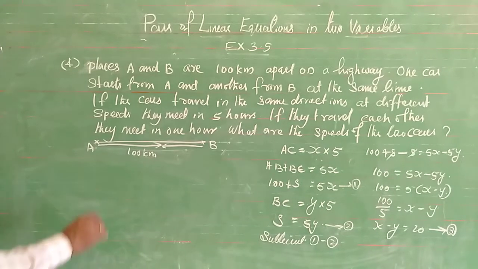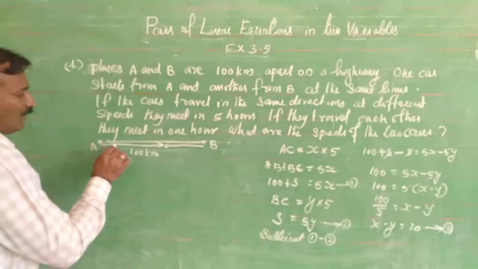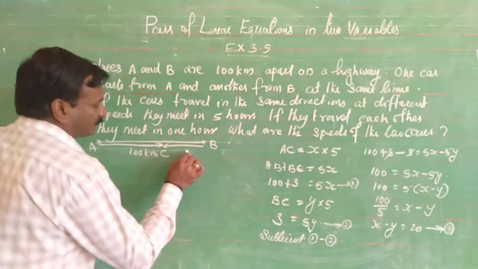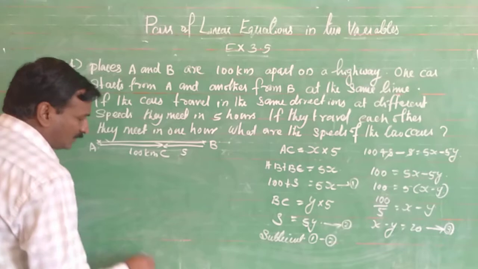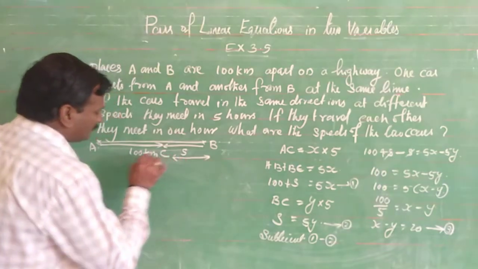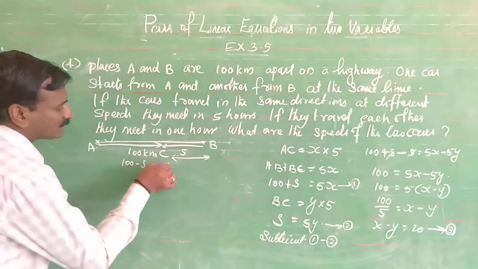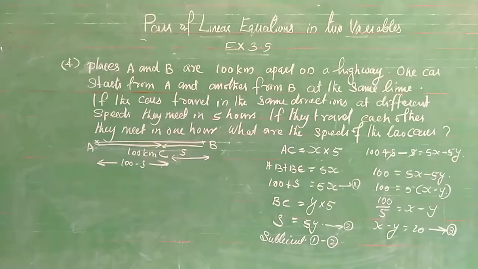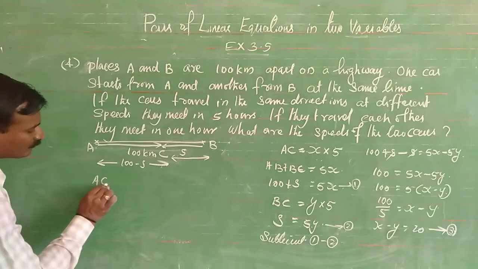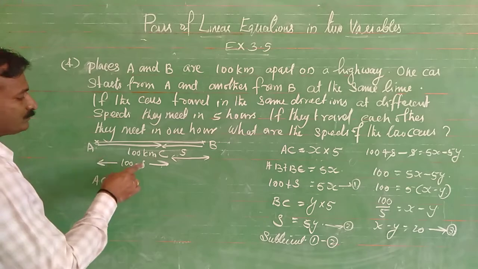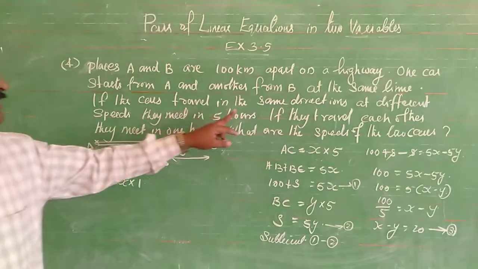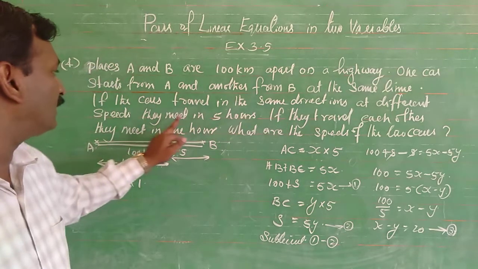Now, the speed of the first car is x, and this will take it to C, and this distance is S. Then this becomes 100 minus S. The first car is traveling the distance AC. Then AC is equal to x into 1 hour. Second condition, the same directions and different speeds. They meet in 5 hours.